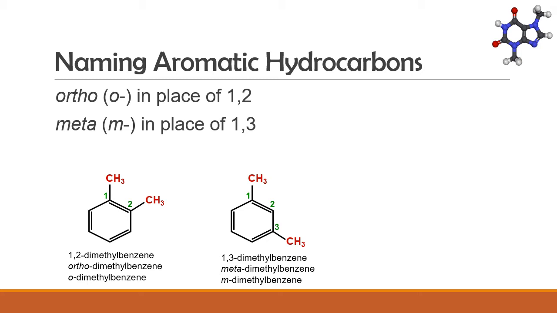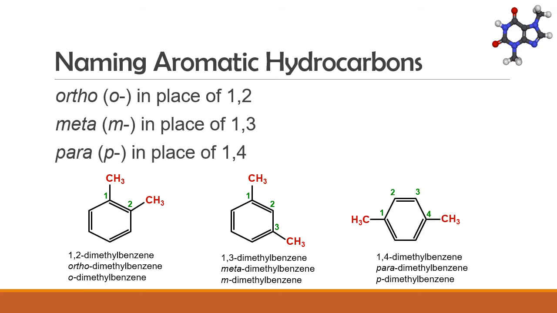Our example here is 1,3-dimethylbenzene or meta-dimethylbenzene or simply m-dimethylbenzene. Para is the prefix used to indicate the 1 and 4 positions. Our example here is 1,4-dimethylbenzene or para-dimethylbenzene or simply p-dimethylbenzene.